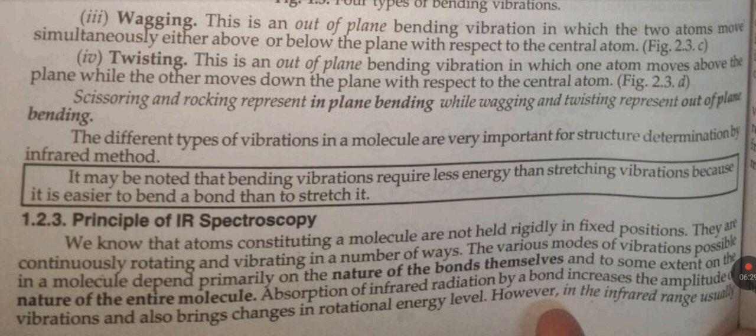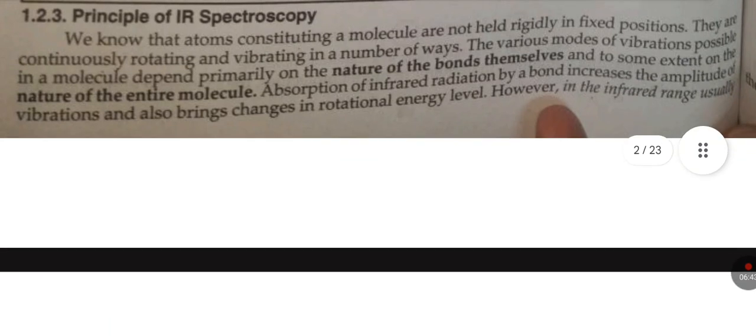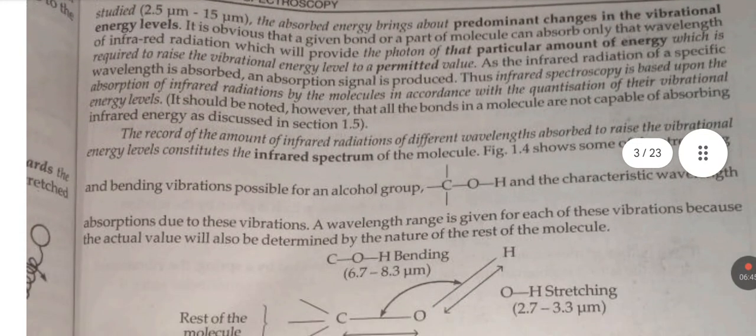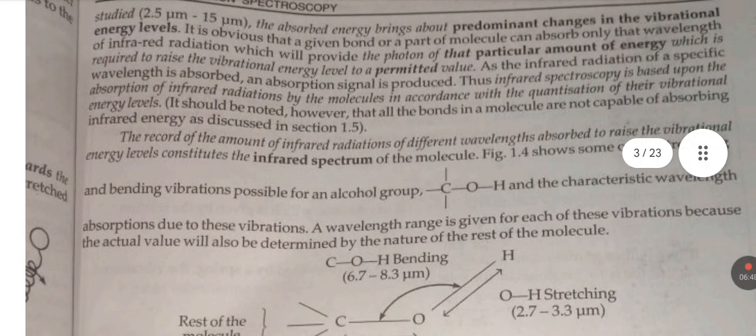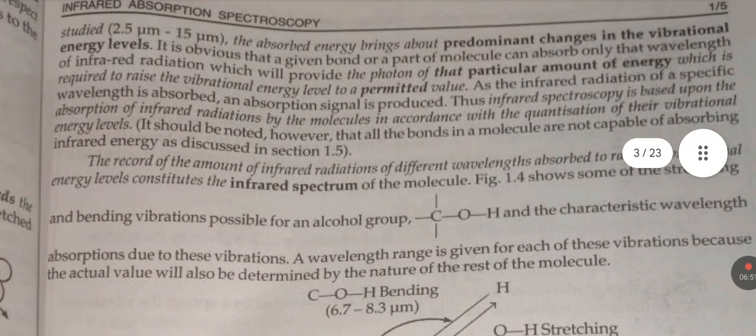Absorption of infrared radiation by a bond increases the amplitude of vibration and also brings changes in rotational energy level. However, in the infrared range usually studied, the absorbed energy brings about a predominant change in vibrational energy level.